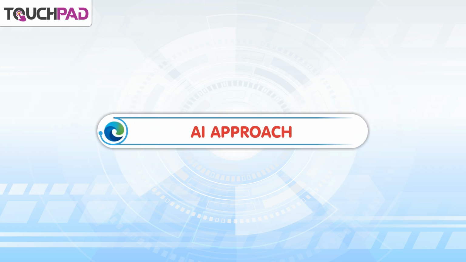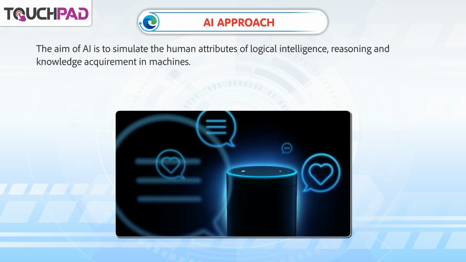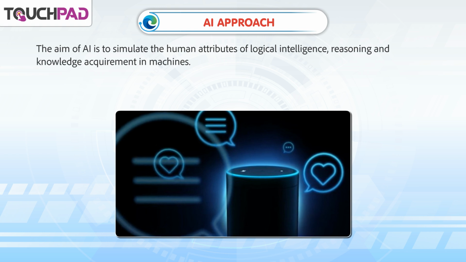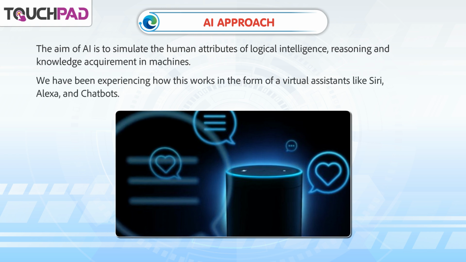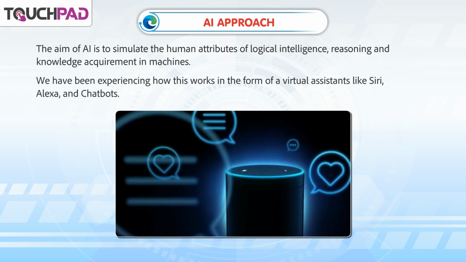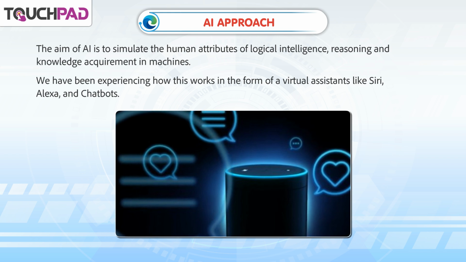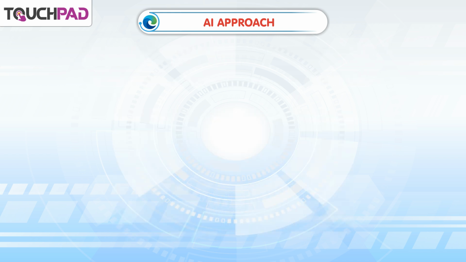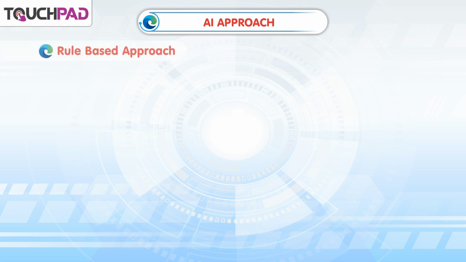AI approach. The aim of AI is to simulate the human attributes of logical intelligence, reasoning and knowledge acquirement in machines. We have been experiencing how this works in the form of a virtual assistant like Siri, Alexa and chatbots. Generally, AI models have two kinds of approaches: rule-based approach and learning-based approach.